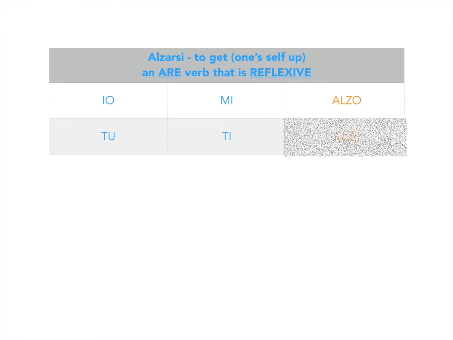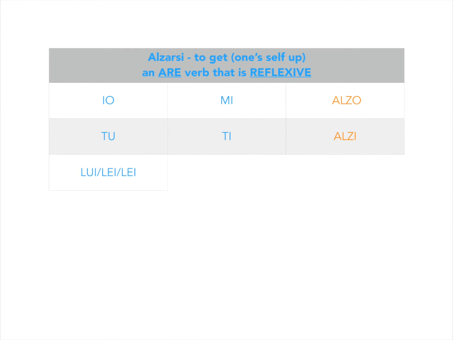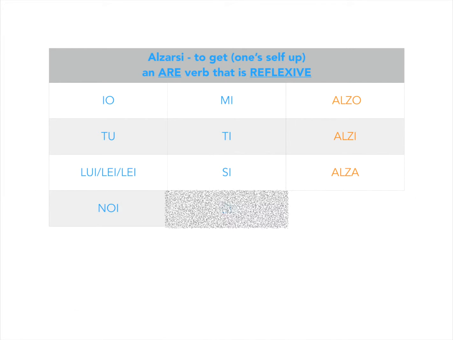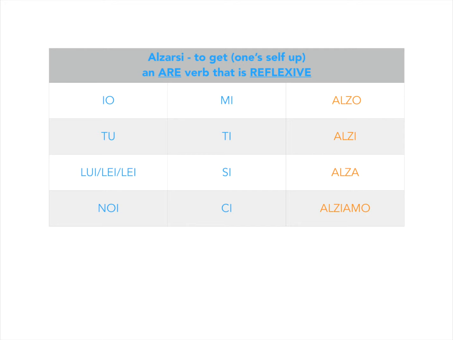All right, so let's do the rest of them. Ti alzi, si alza, ci alziamo, vi alzate, si alzano. Okay, again on the right in orange, it's the exact same conjugation as ARE verbs, but you just have to insert mi, ti, si, ci, vi, si, okay, in front of these verbs.